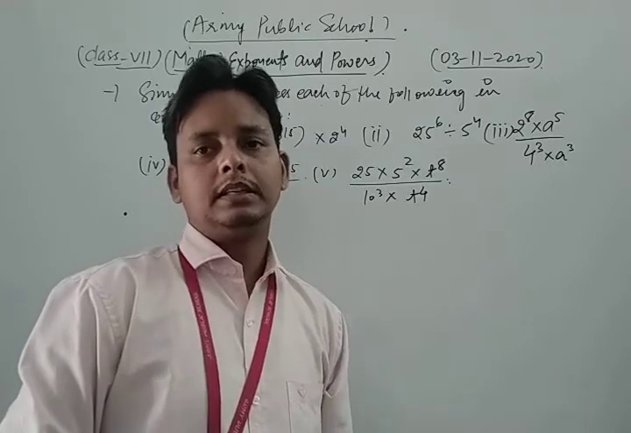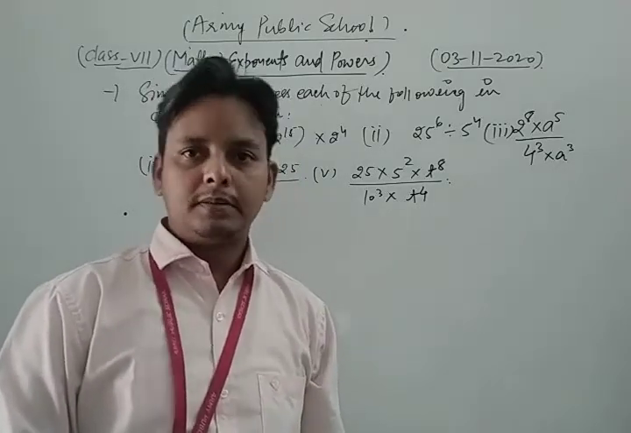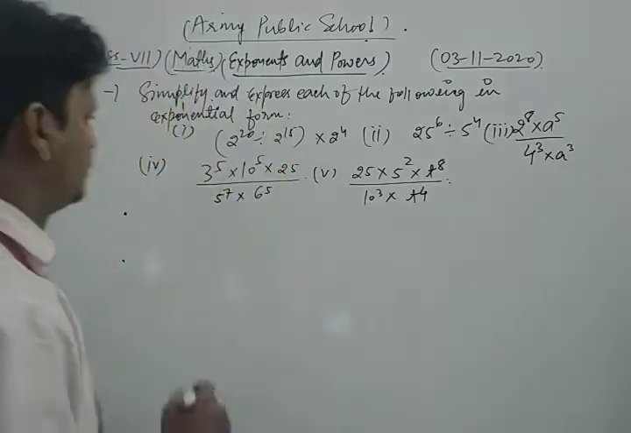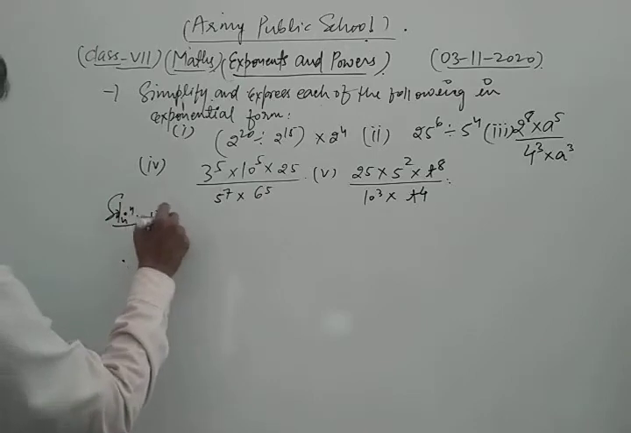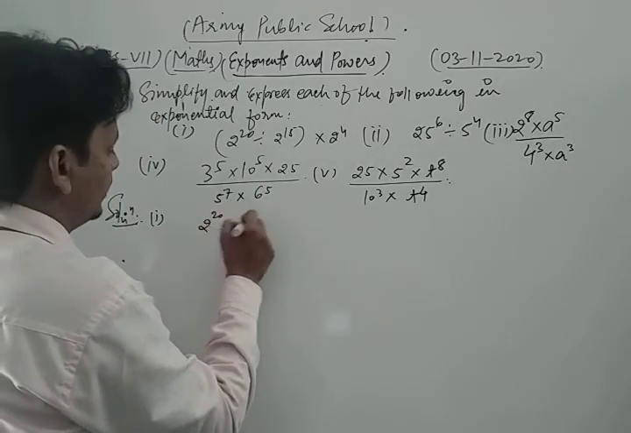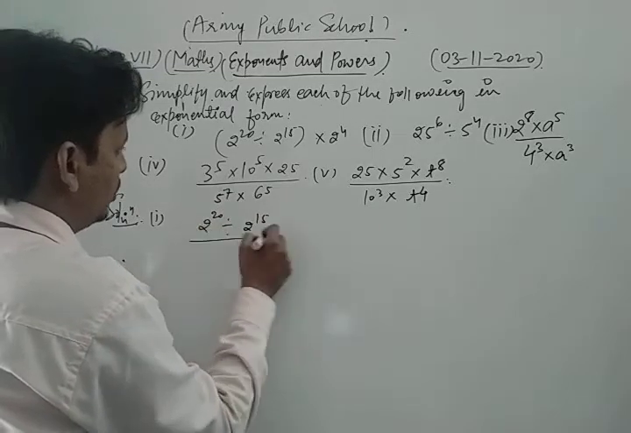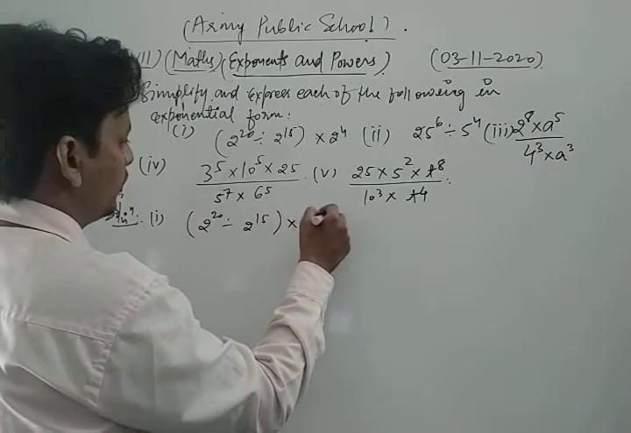So please now let's see its solution. What is the process to solve that type of question? Okay, now let's see. So now let us take the first part of this question, which is what? 2 power 20 divided by 2 power 15 into 2 to the power 4.